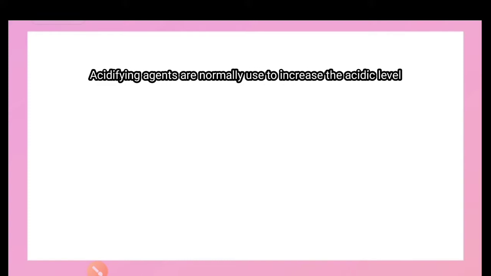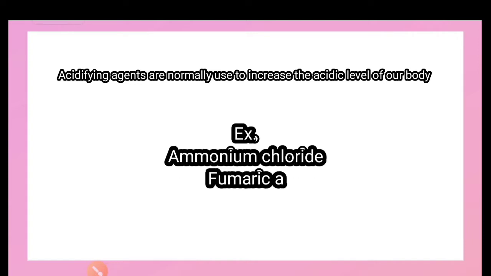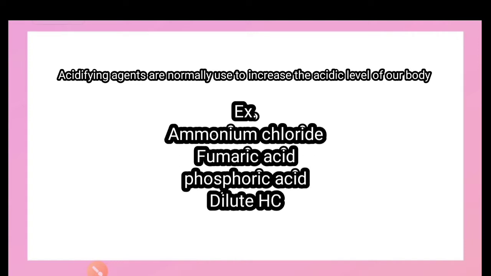So the first subcategory of gastrointestinal agents is acidifying agents, and these acidifying agents are normally used to increase the acidity, or adjust the pH level, of our different body fluids, whether it be gastric juice or other types of body fluids. Examples of acidifying agents are ammonium chloride, fumaric acid, phosphoric acid, and dilute hydrochloric acid.